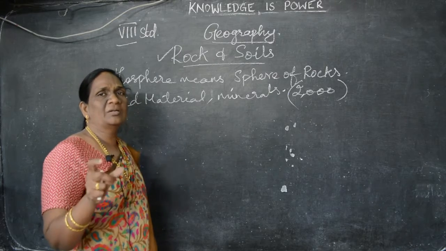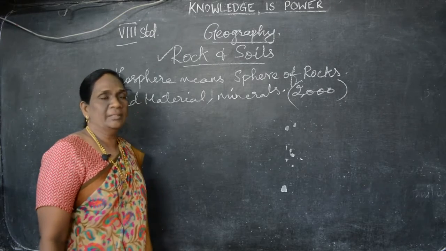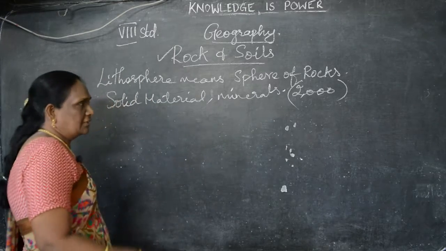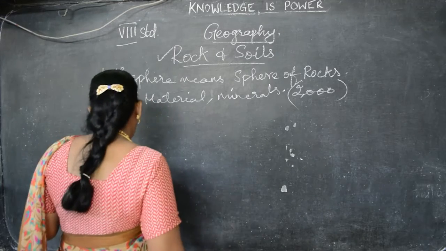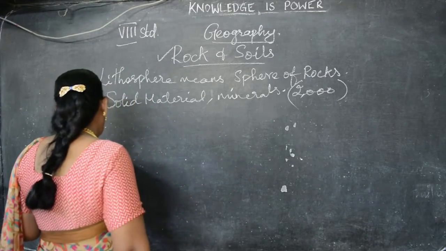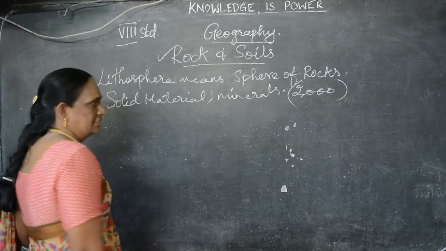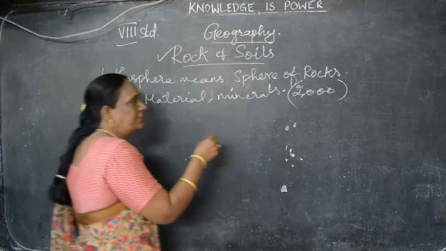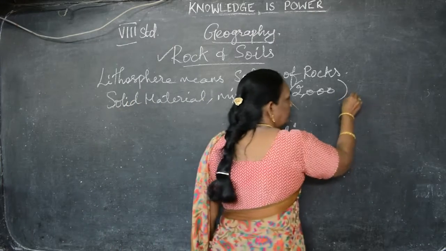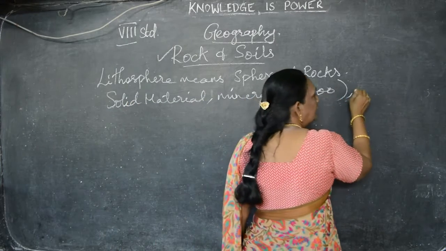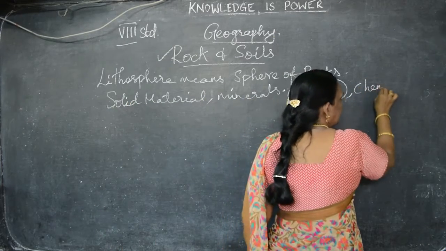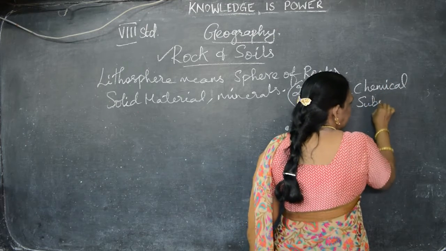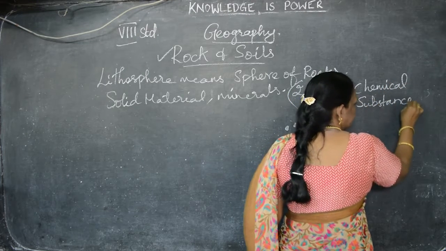And the 8 important minerals we can see in the rocks, basalt, in the next classes, in these basic minerals, what are the basic minerals we can see. And in these minerals we can have the chemical substances also. We have the minerals as well as chemical substances we can see in the rocks.